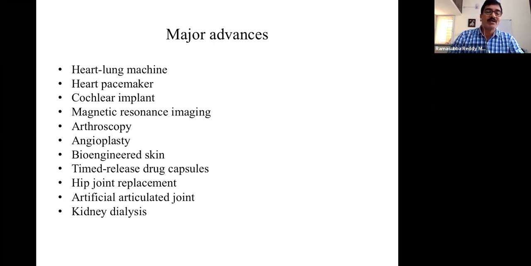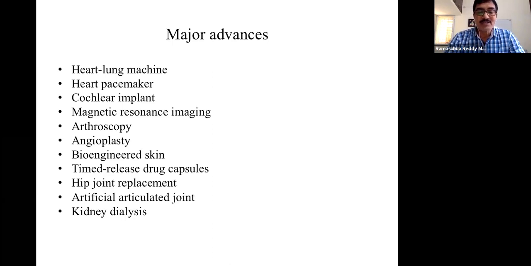Whereas this cochlea is the innermost ear. That innermost ear can't be seen from outside, and that will be converting this sound mechanical energy into electrical signals, and that electrical signal will go to the brain. So when this cochlea fails, the external mechanical energy or maybe acoustic energy cannot be converted into electrical signals and then sent to the brain. So that function is performed by this cochlear implant. So this is one more advancement.